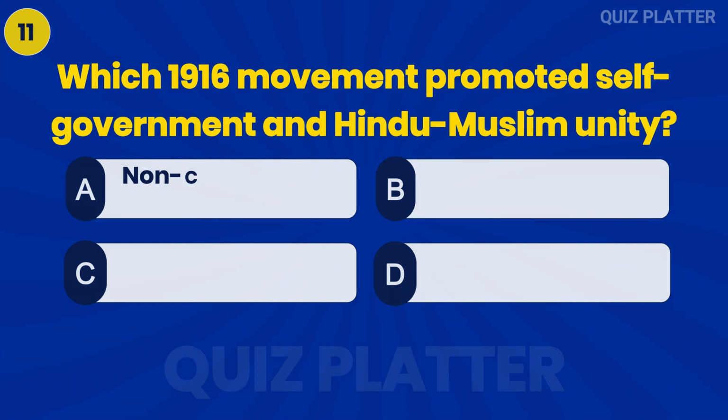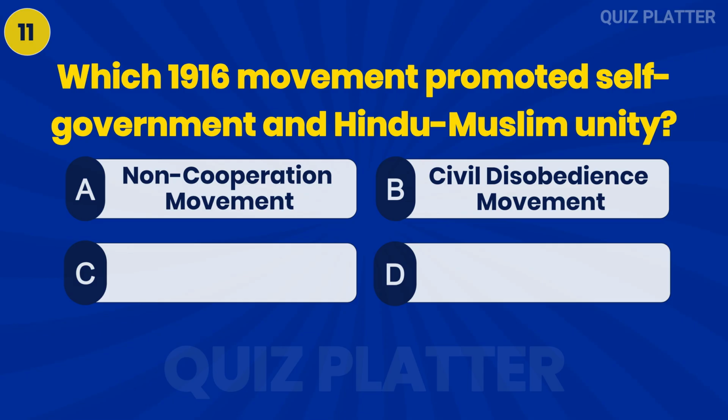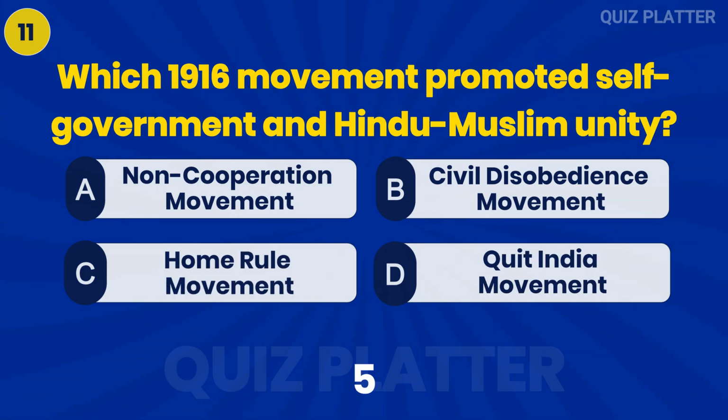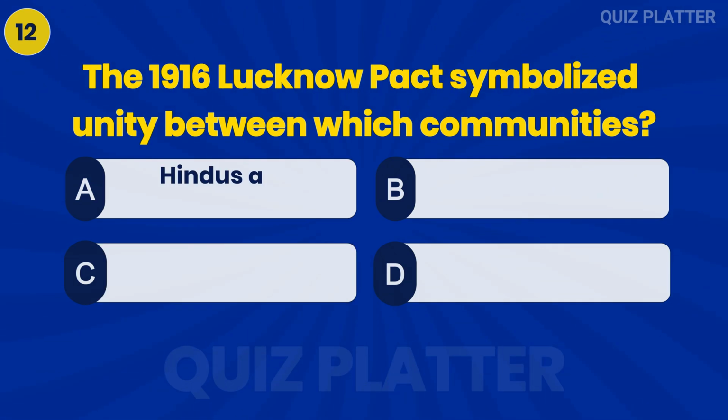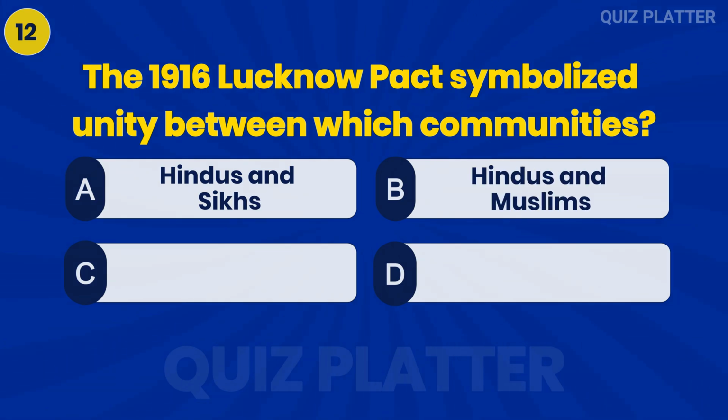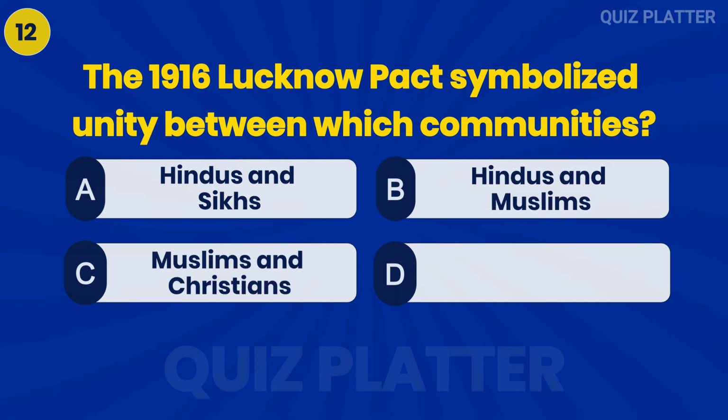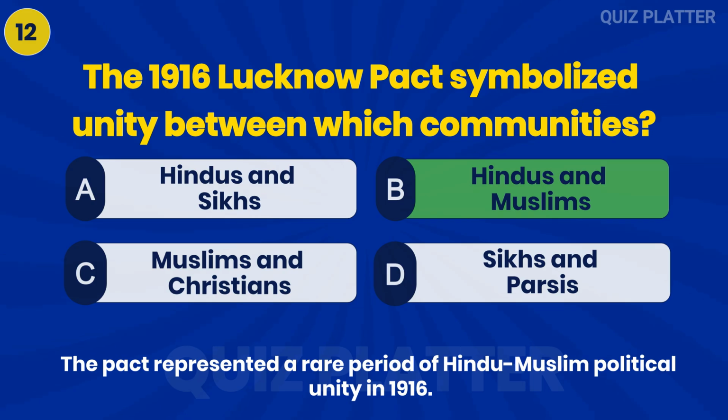Which 1916 movement promoted self-government and Hindu-Muslim unity? Answer C. Home Rule movement. The 1916 Lucknow Pact symbolized unity between which communities? Answer B. Hindus and Muslims.